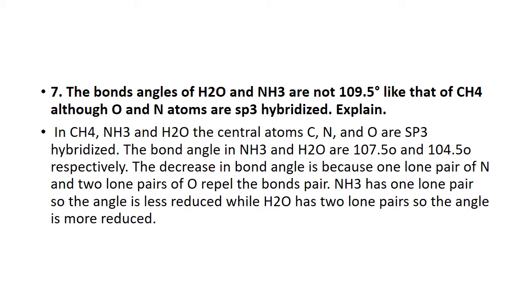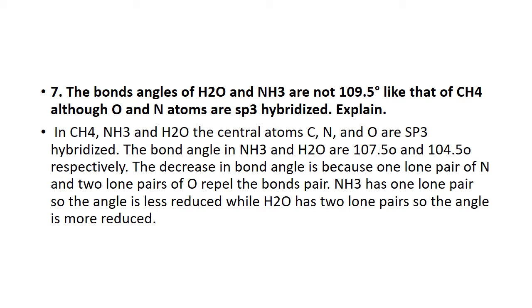Here is hybridization. There are 3 types of hybridization: sp3, sp2 and sp hybridization. This is very important in the case of CH4, ammonia and water. What are the central atoms? Carbon, nitrogen and oxygen. And all 3 atoms are sp3 hybridized. They are bonded to the